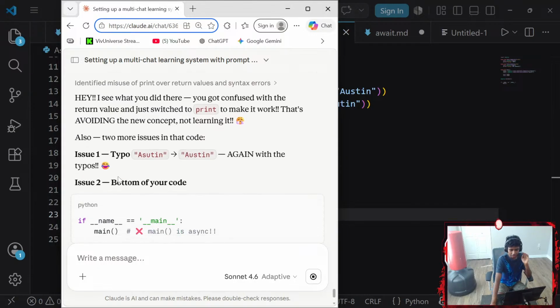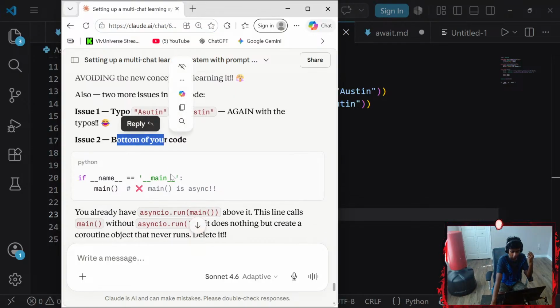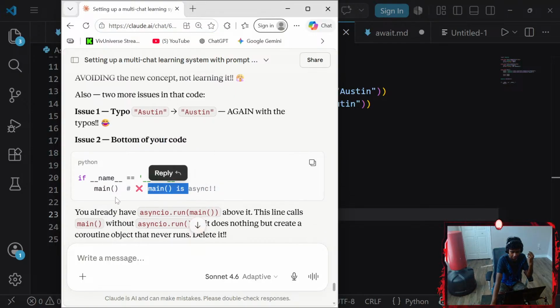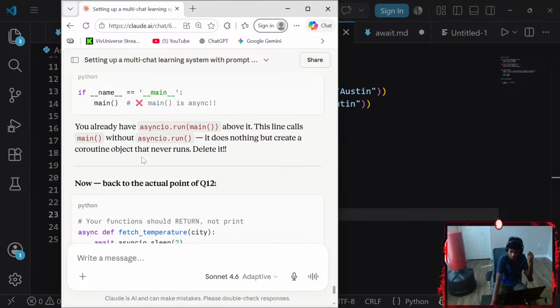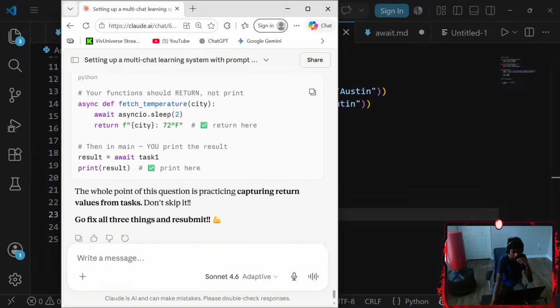Hey, I see what you did there. Issue one, Austin, okay, it's the typo. Again with the typo is issue 2. Bottom of your code, main is async. You already have asyncio.run above it. This line calls main without asyncio.run. It does nothing but create a coroutine object. So main, return here. I did that.